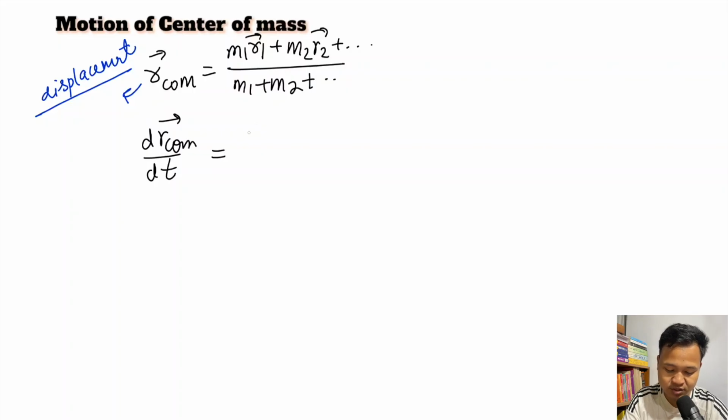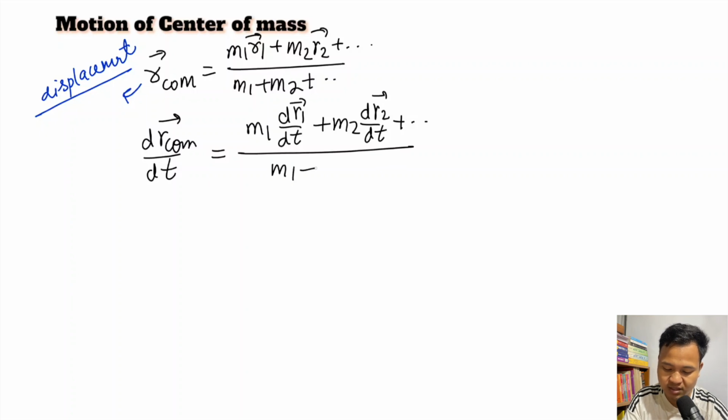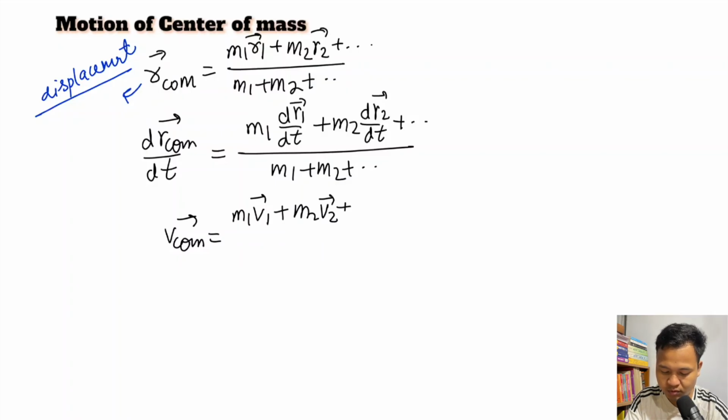So if you differentiate this one, you have m1, m2, denominator constant. So I have m1 into dr1 divided by dt, plus m2 into dr2 divided by dt, plus and so on divided by m1 plus m2 plus and so on. dr by dt is velocity. So therefore vcom will be equals to m1 v1 plus m2 v2 plus and so on divided by m1 plus m2 plus and so on.